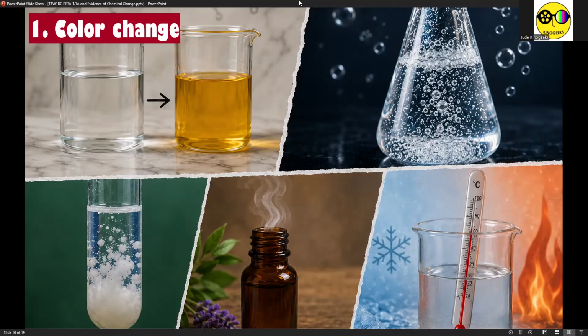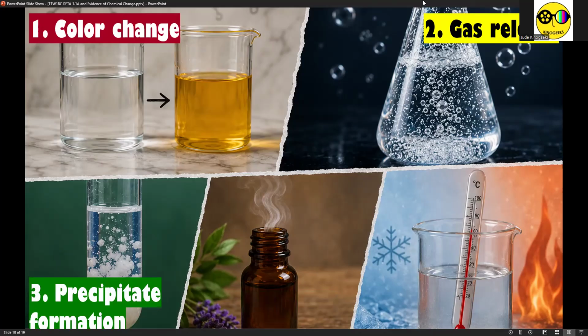Okay, so for the second picture, which is on top right, you see that there are bubbles forming, and the presence of bubbles means that there is a release of gas. For our third picture, at the bottom left, we have several undissolved particles settling at the bottom or sometimes floating at the top of the solution inside the test tube. Those undissolved matter or particles are called precipitates, no? So one evidence is also the precipitate formation.